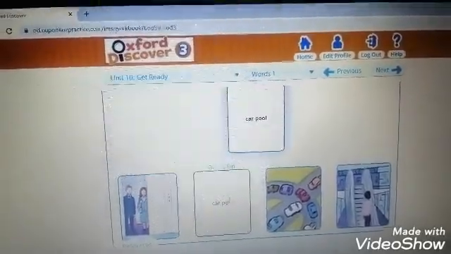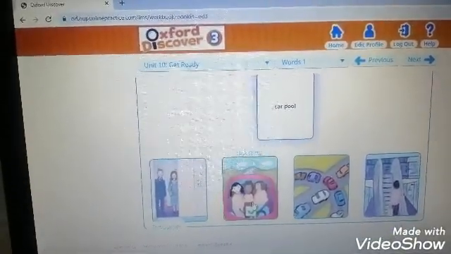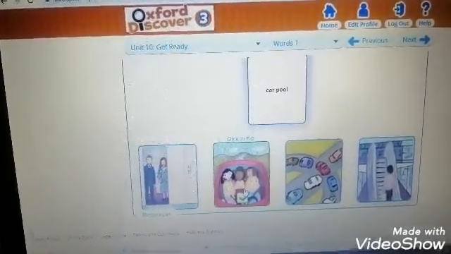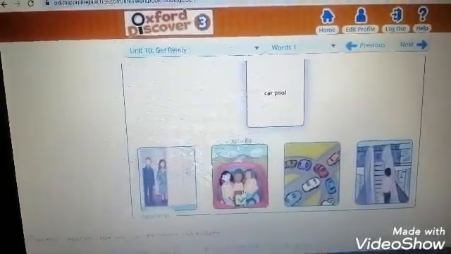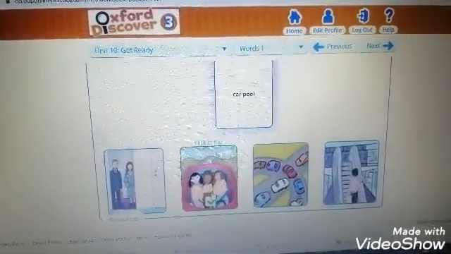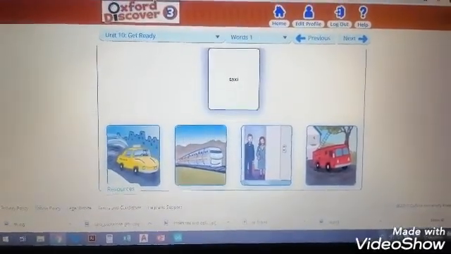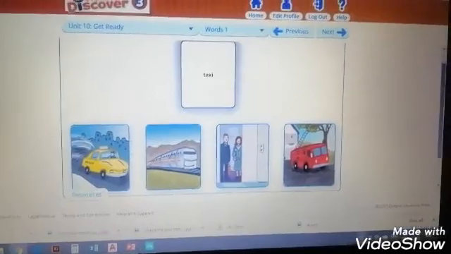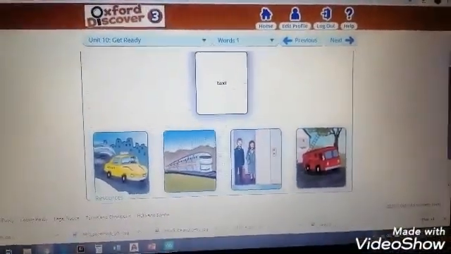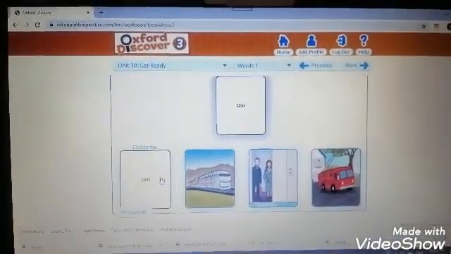The carpool is a group of people move or travel together in one car to reduce gasoline and to help the environment. The next word is taxi. Which one is taxi? Which picture? It's easy, you can see it. Good job. The first picture is taxi.